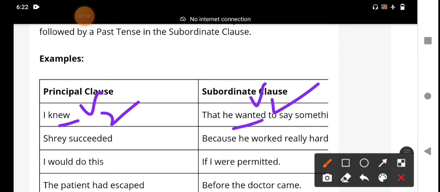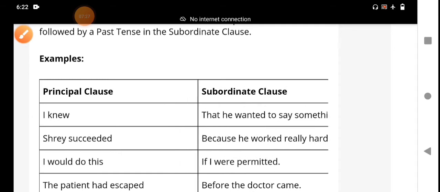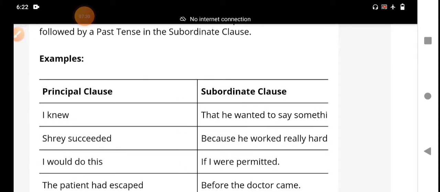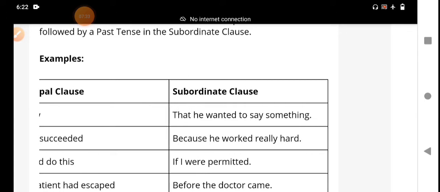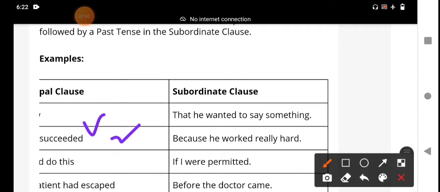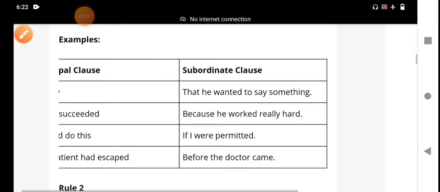The next example: Shia succeeded because you worked really hard. Succeeded is V2, simple past tense, and worked is also V2, simple past tense. So it is the sequence of tenses. If the main clause is in the past tense, the subordinate clause must also be in the past tense. And then we go to the next example.